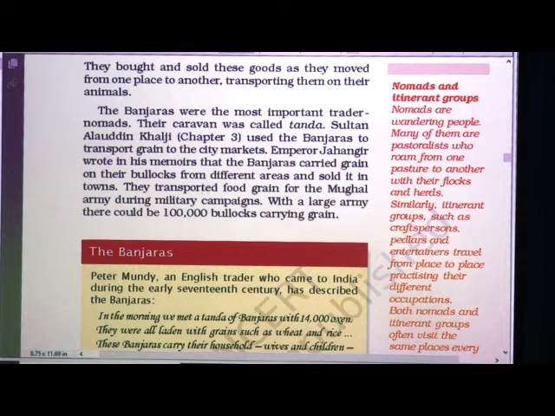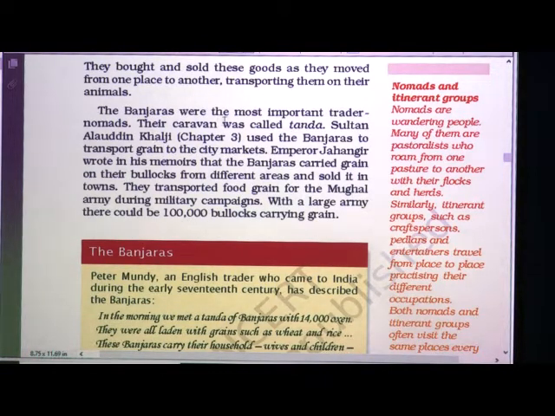Emperor Jahangir wrote in his memoirs that the Banjaras carried grain on their bullocks from different areas and sold it in towns. They transported food grains for the Mughal army during military campaigns. With a large army, there could be 1 lakh bullocks carrying grains.